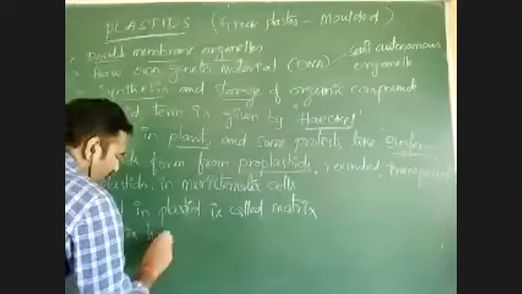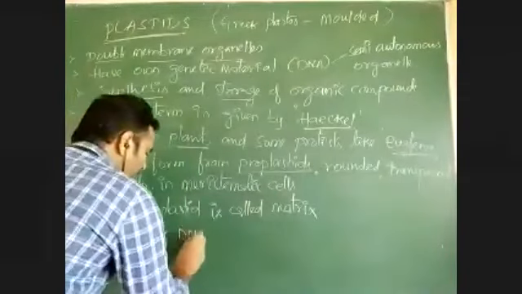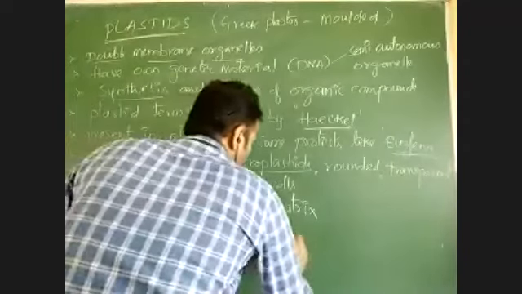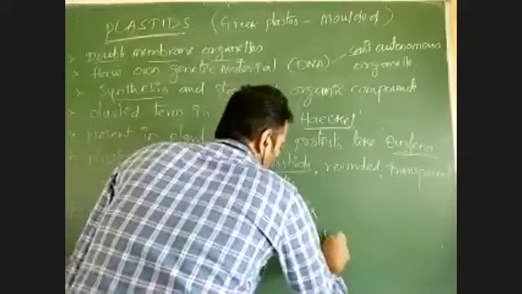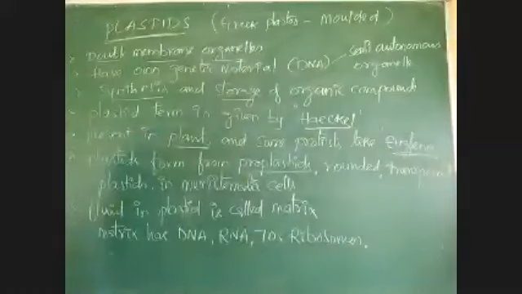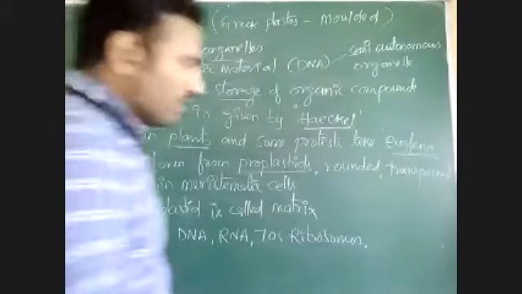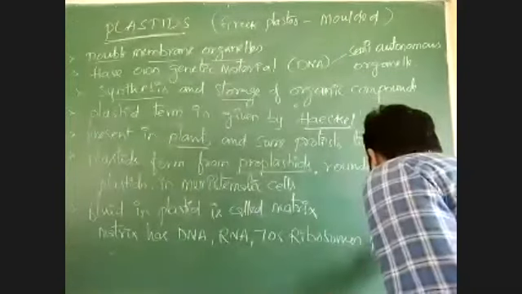This matrix has some DNA, RNA, 70S ribosomes, and some reserved food.